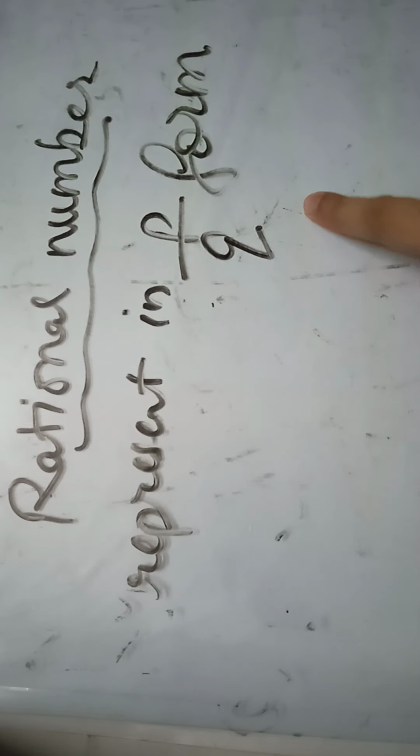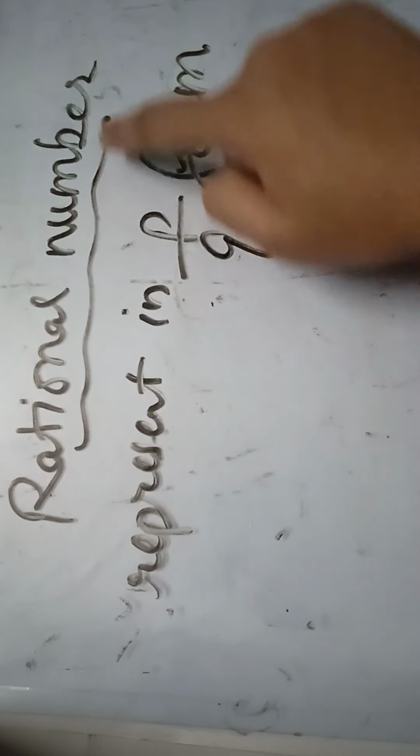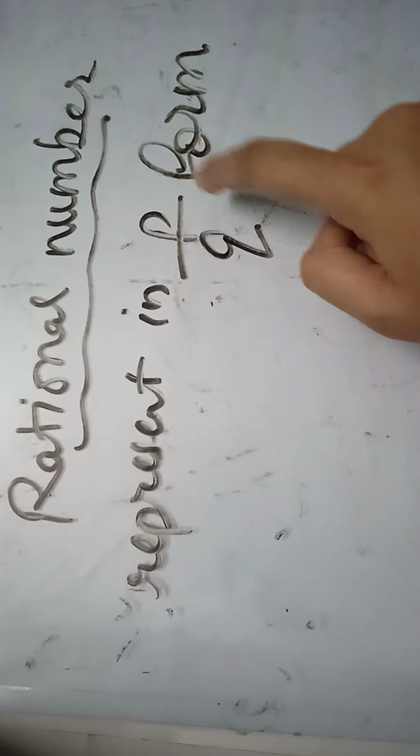This is a video about the introduction. In this we will just study a little introduction and a little more about rational numbers. Now, what is a rational number, we will study in this video. Okay student, any number that can be represented in P upon Q form that you can see here, any number which you can represent in P upon Q form, that is called a rational number.